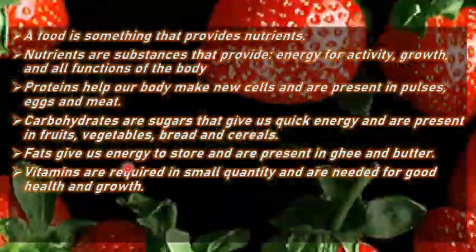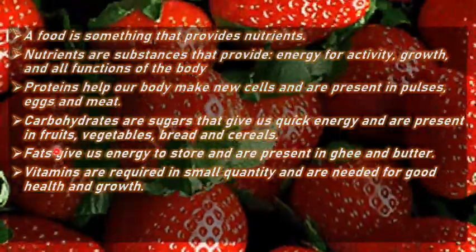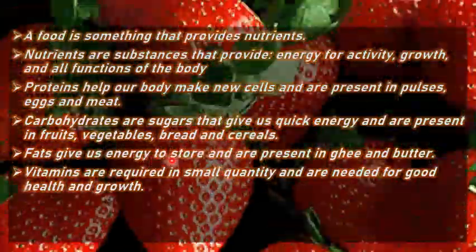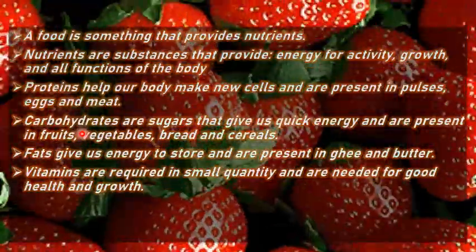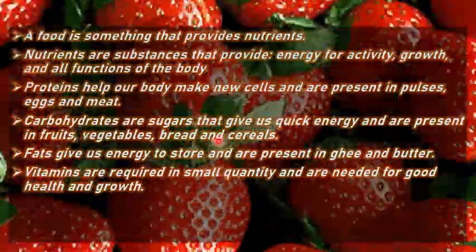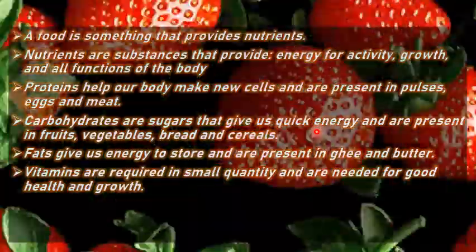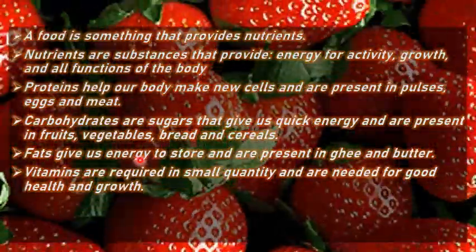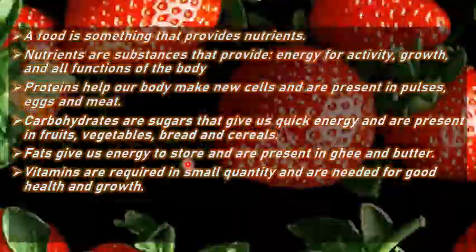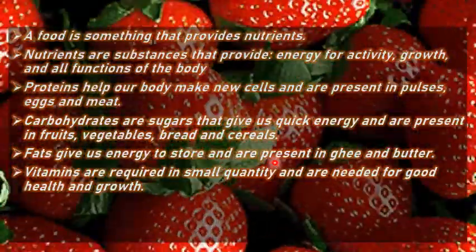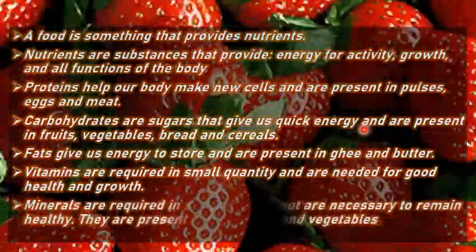Fats give us energy to store. When we learn about carbohydrates, we must remember that they give us quick energy, and fats give us energy too, but this is the energy which can be stored. Fats are present in ghee and butter.